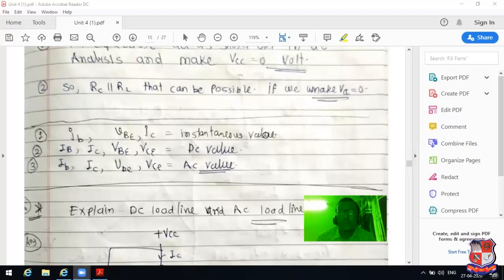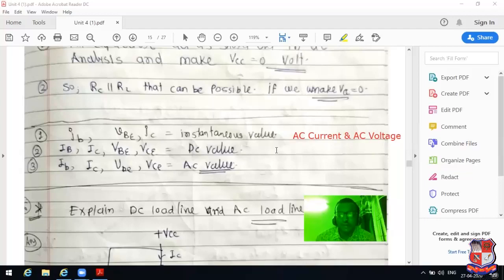Instantaneous value means it can be considered as a simple AC current. Remember that point. It can be considered as a simple AC current and AC voltage.